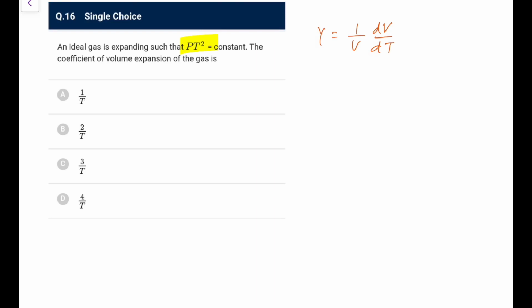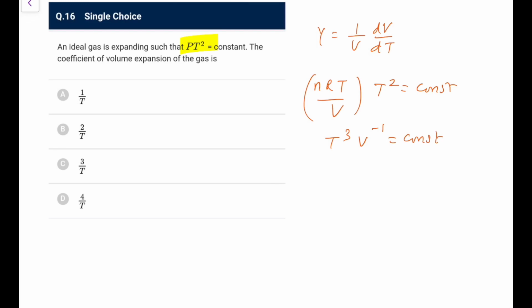So P into T square is constant. I can write P as nRT by V into T square is constant. We have got the relation between T and V. So what you get? T cube is proportional to V, or T cube V to the power minus 1 is going to be constant.